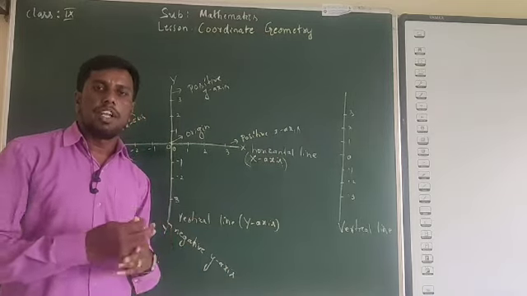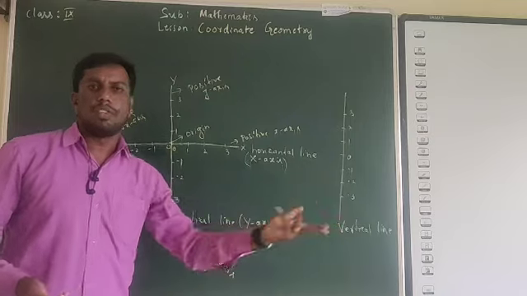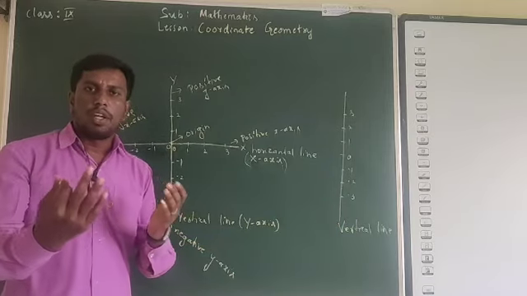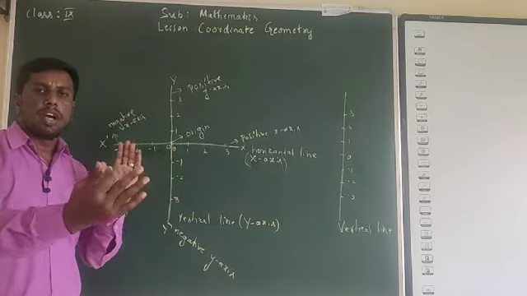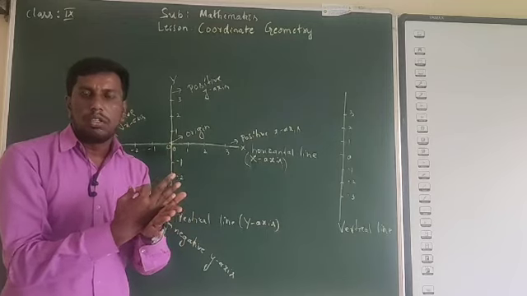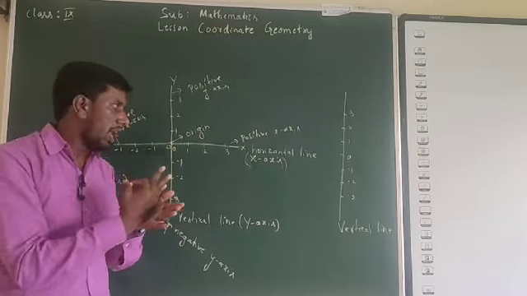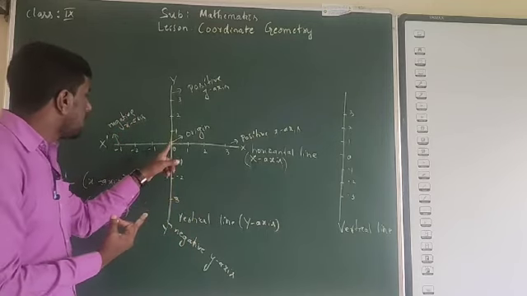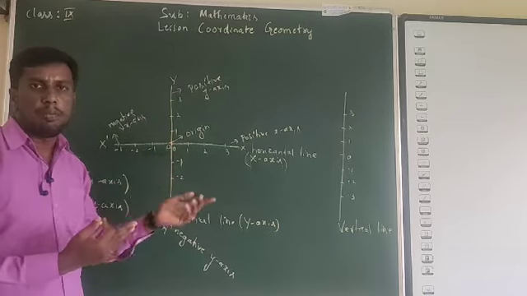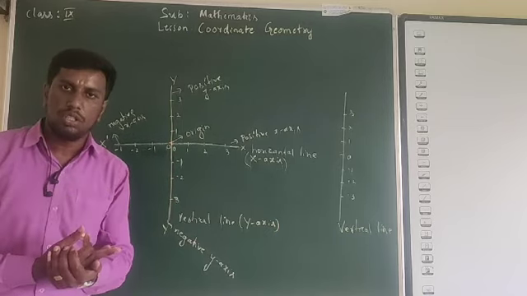We are representing the number by the horizontal line or otherwise the vertical line. So what René Descartes has done is that he has combined both the number lines. So we will be getting an intersecting point. That intersecting point we will be calling the origin.